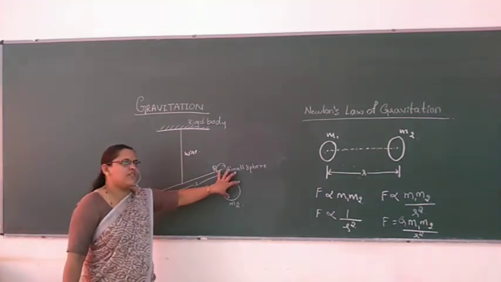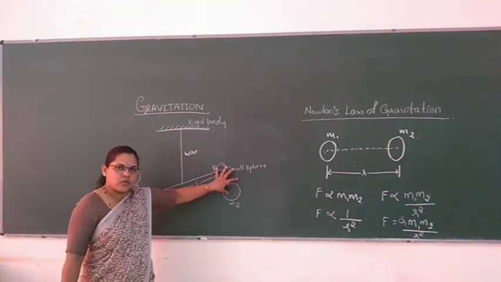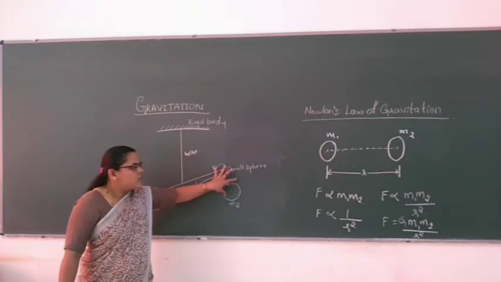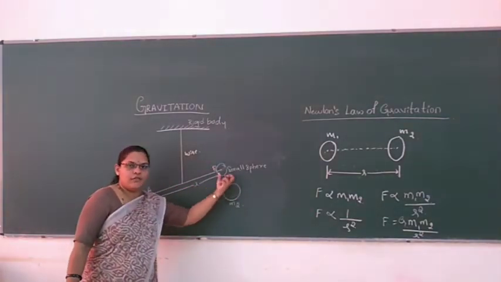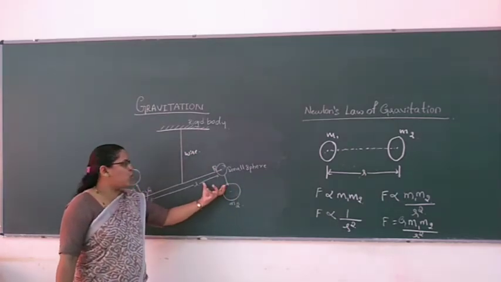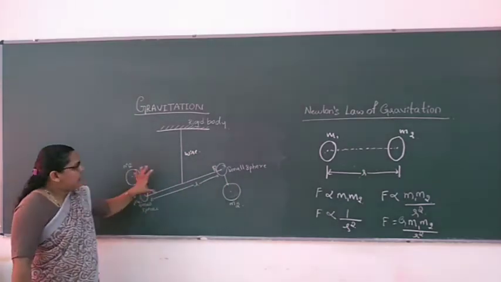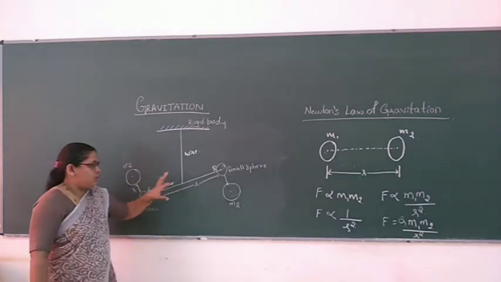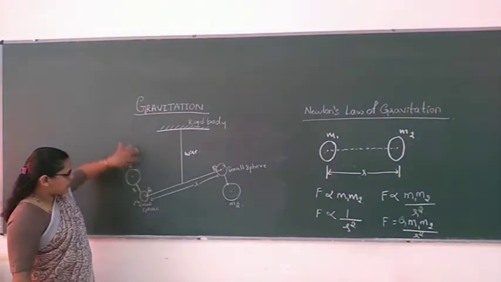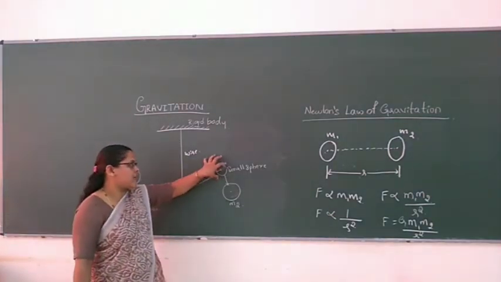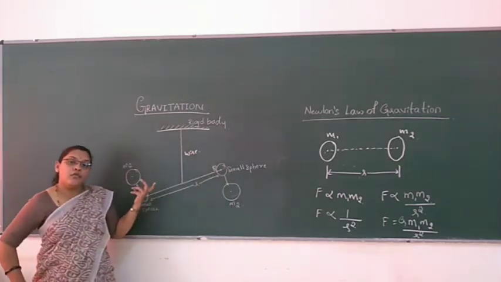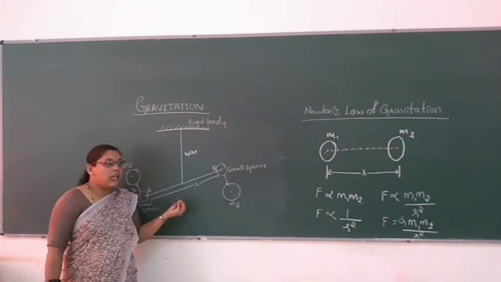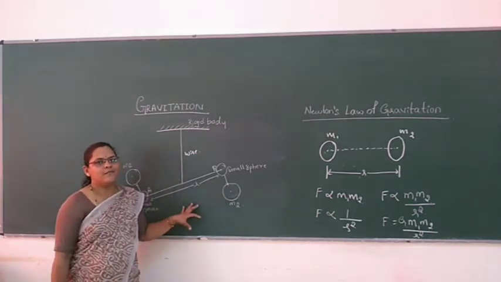The bigger sphere attracts the smaller sphere in this direction, and on the other side in the opposite direction. Means the gravitational force is equal in magnitude but opposite in direction.